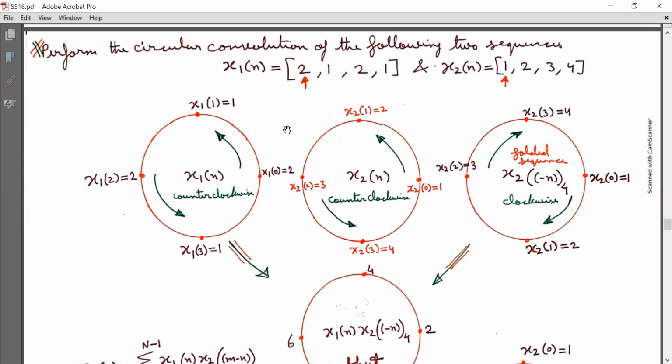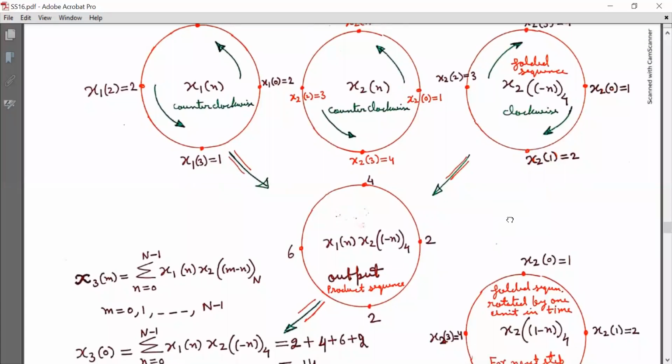Now I am going to arrange x1[n] and x2[n] and their elements in the counterclockwise direction as shown on the screen. The elements of x1 are placed in the counterclockwise direction in a circular fashion. Now x1[0] is 2 here, x1[1] is equal to 1 here, x1[2] is equal to 2 here, and x1[3] is equal to 1 here. Similarly, I have arranged the elements of sequence x2[n] in a circular fashion like this. x2[0] is placed here, that is equal to 1. x2[1] is placed here, that is equal to 2. x2[2] is placed here, that is equal to 3. And x2[3] is placed here, that is equal to 4.